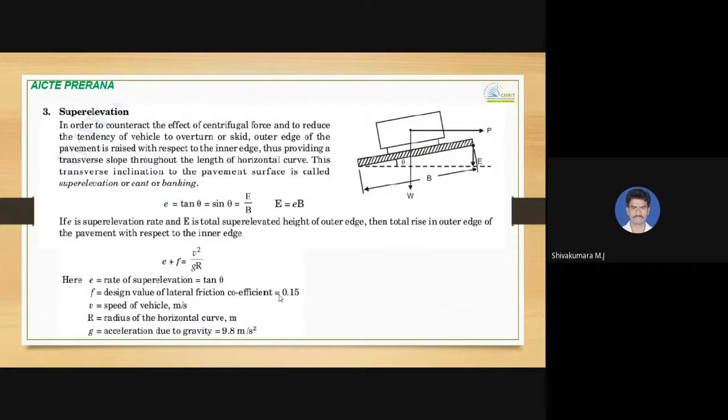So this centrifugal force can be counteracted by providing a super elevation. You can raise the outer edge of the road with respect to inner edge, so that the CG is going to shift. Then this overturning effect can be counteracted. And the super elevation here, the figure shows the road top surface can be given somewhat like this. Okay, so capital E is the super elevation. So e equal to tan theta here.